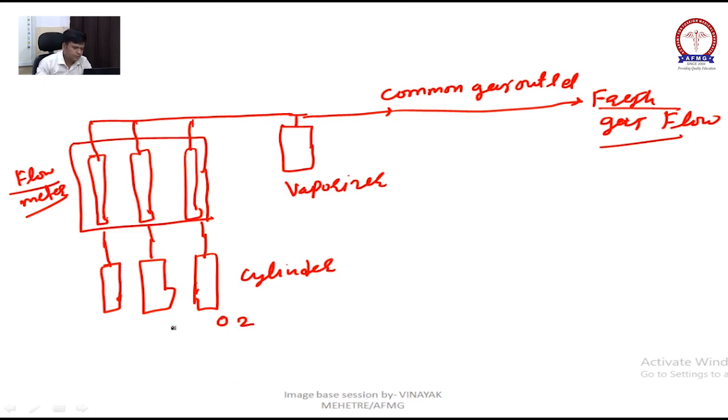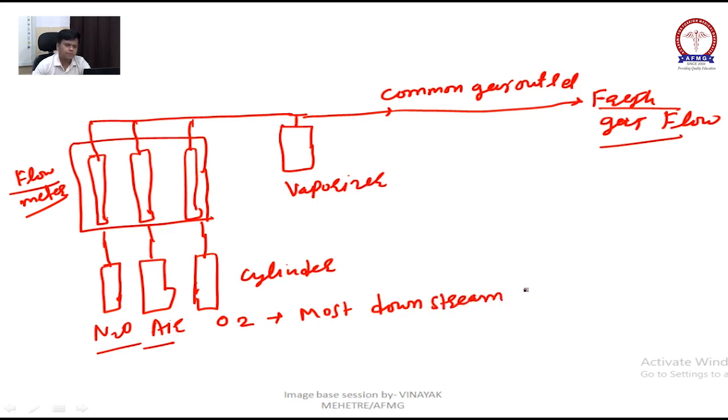Now, first will be your oxygen. You can attach air, N2O, different gases, but oxygen should be attached first. Why? We used to say that oxygen is the most downstream gas. Okay, most downstream gas in your anesthesia machine means सबसे पहले लगेगा, ठीक है, उसके बाद बाकी के लगेंगे.